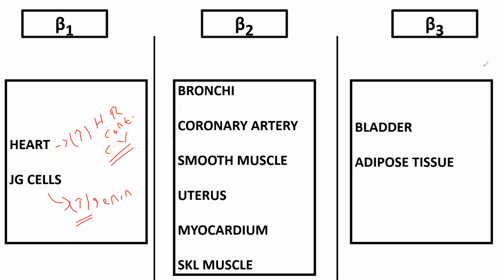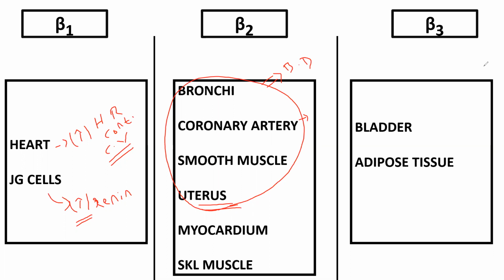Beta 2 is located at bronchi, coronary artery, uterus, and other smooth muscles. At all these places, it shows relaxation. That means bronchodilation in the bronchi, dilatation of the coronary artery, and relaxation of the uterus, myocardium, and skeletal muscle.